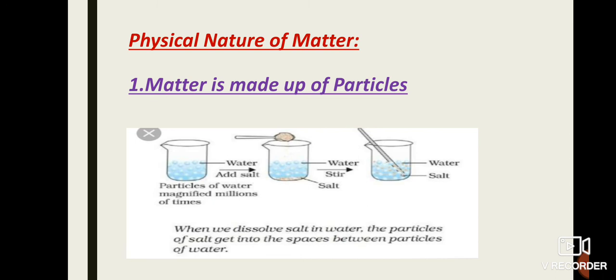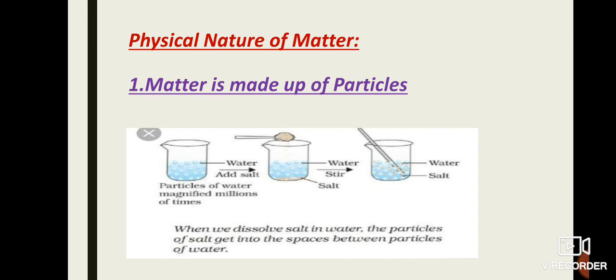Understand? This is the phenomenon of intermixing of particles of two different types of matter. Here we take two different types of matter. One is salt, which is solid. Another is water, which is liquid. These are two different types of matter, one solid and another liquid.